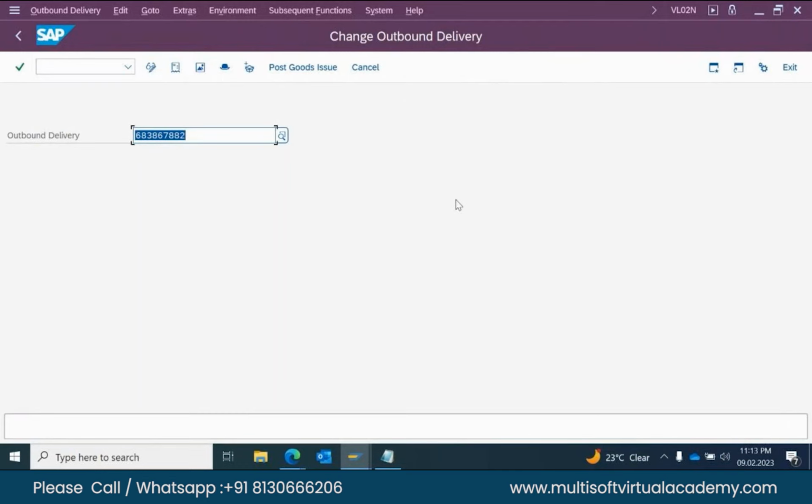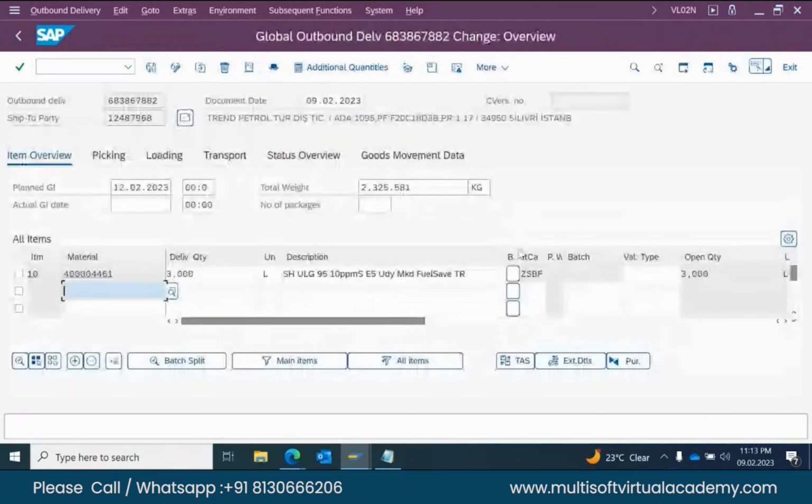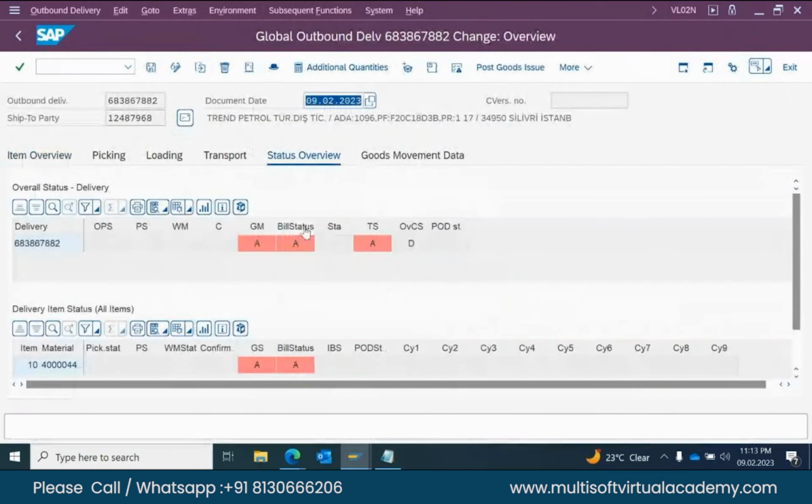Is there any T code to find out the status, sir? You can check with O4F3, by keying in the shipment number. That is the shipment document number you have to put. So this delivery is an open delivery. You can see in the status overview that goods movement is A and transportation planning status is A, so this is the open delivery.